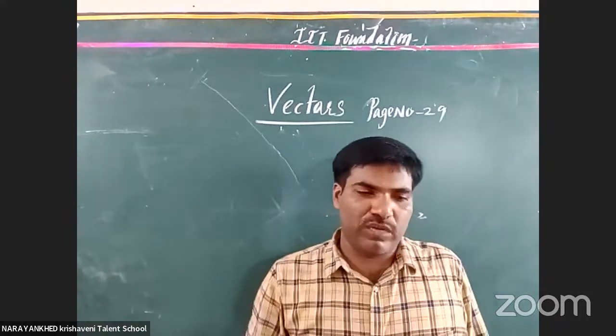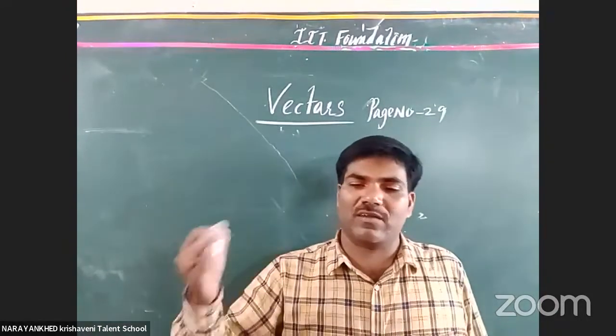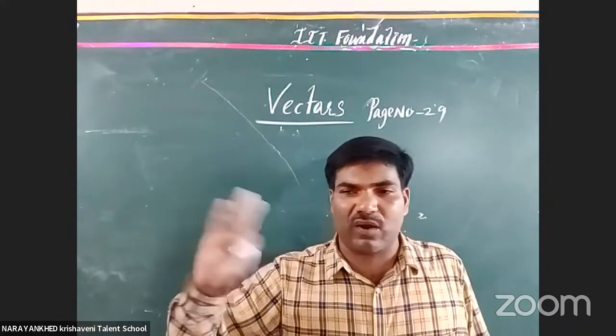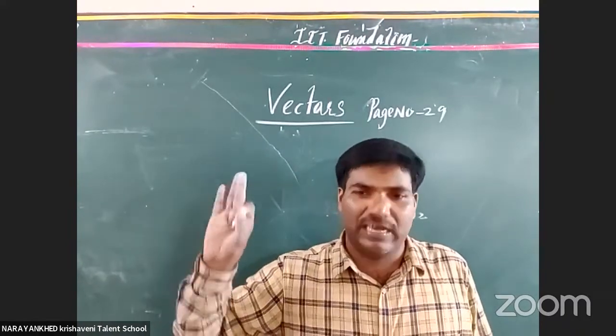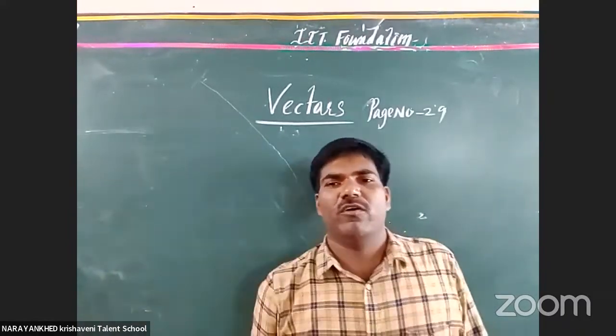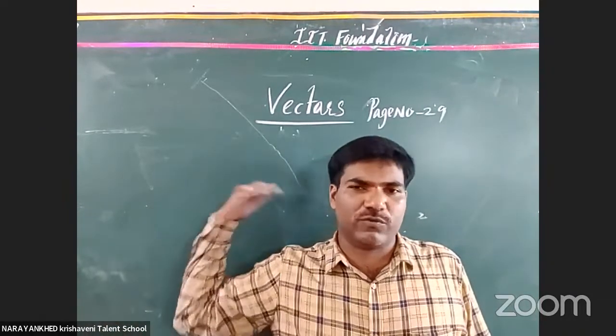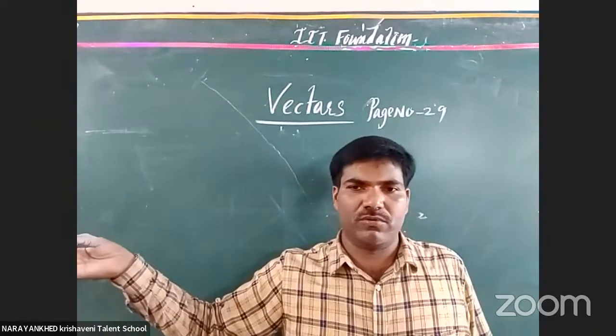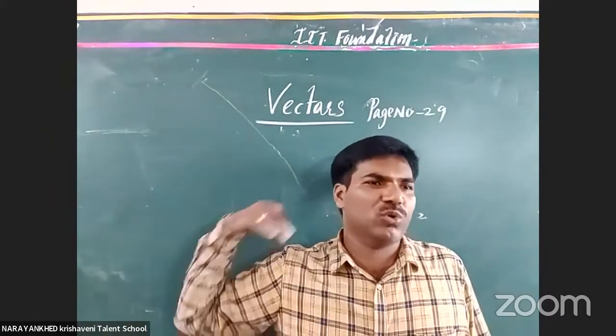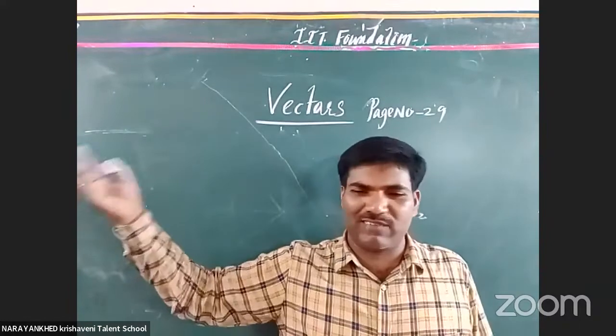Now, a mass or the heat or something, some physical quantities do not require any direction. It is enough. What is required here? Just magnitude. There is no need to specify the direction of the temperature.